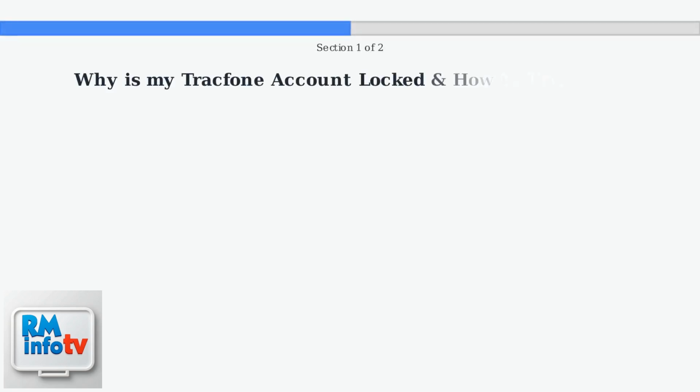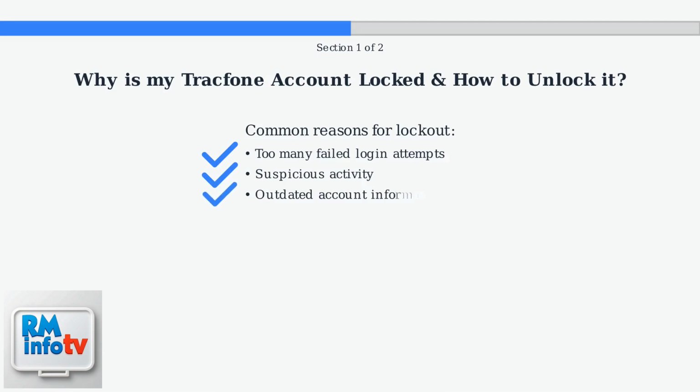Your Tracfone account likely locked due to too many failed login attempts, suspicious activity, or outdated account information. Don't worry, unlocking it is straightforward. Common reasons for lockout include too many failed login attempts, suspicious activity, or outdated account information.